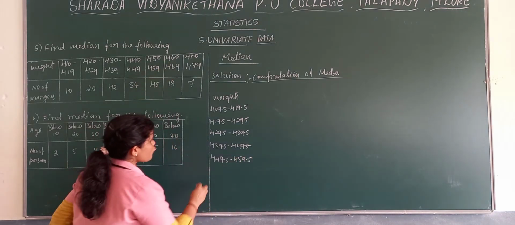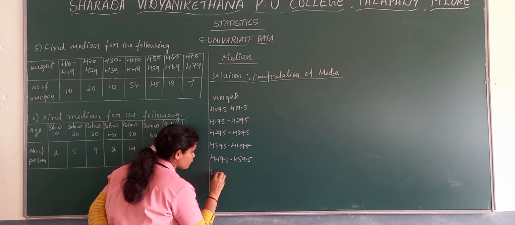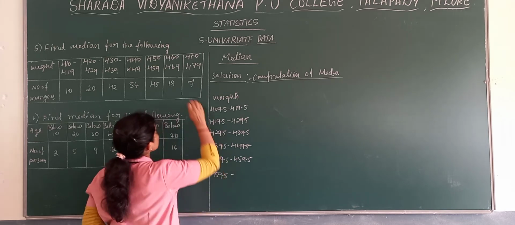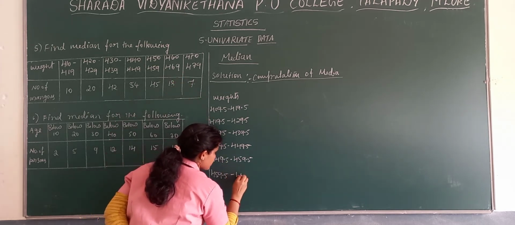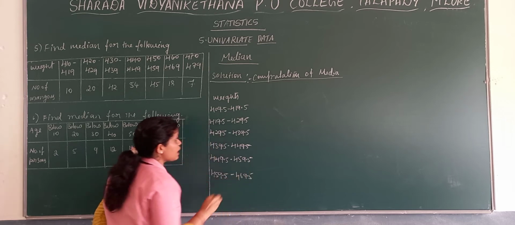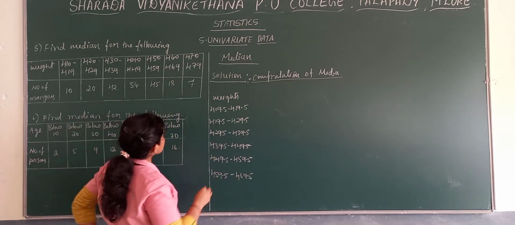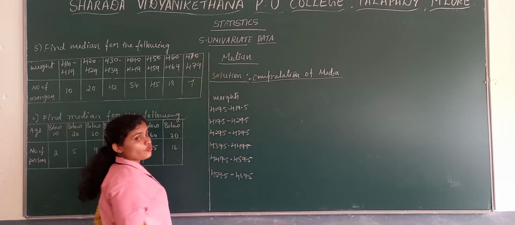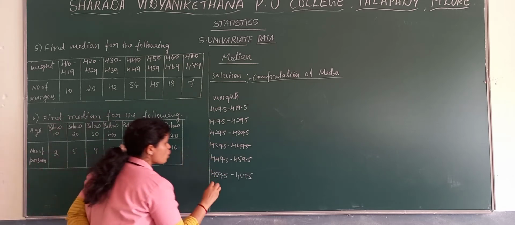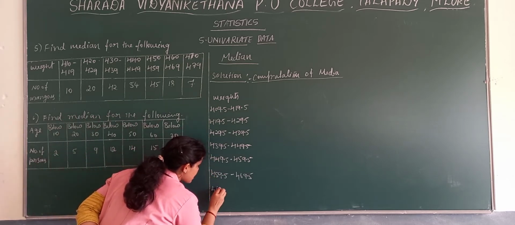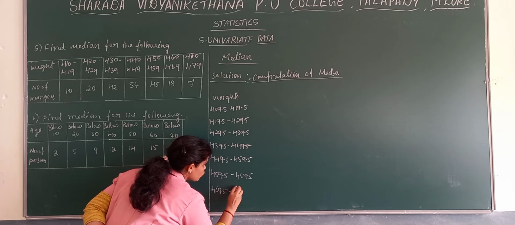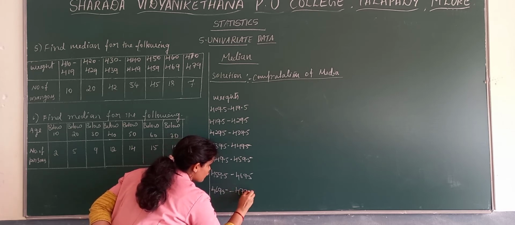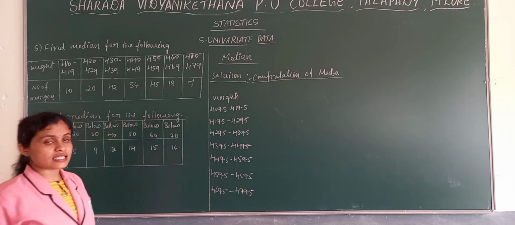Next one, 459.5 to 469.5. And the last one, it's 470 to 479. So here it comes 469.5 to 479.5. Now if you observe the class limits,